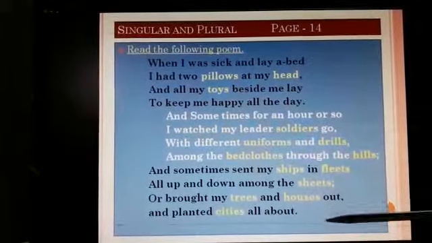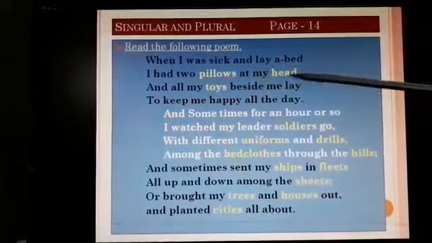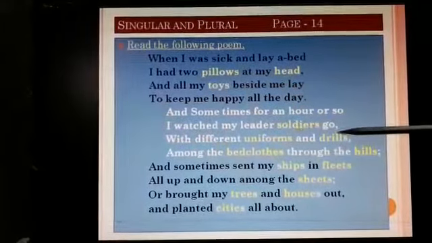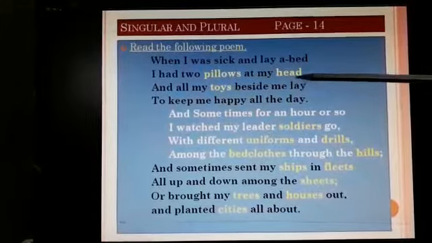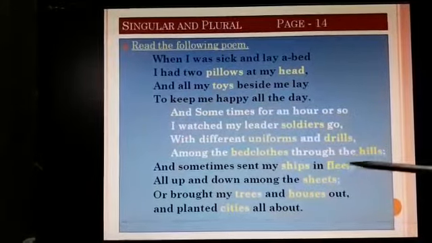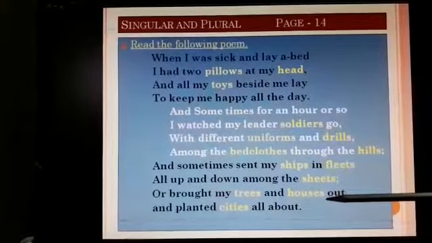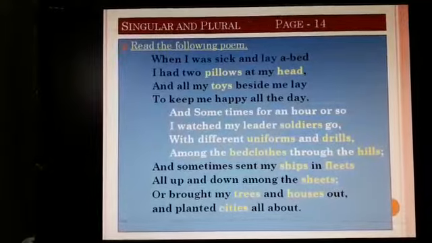So here is the poem, and here in this poem whatever words are highlighted with the yellow color, they are in plural form. Pillows, head, of course it's a singular, toys, soldiers, uniforms, drills, bedclothes, hills, ships, fleets, sheets, houses, trees and cities. So these highlighted words are plurals.